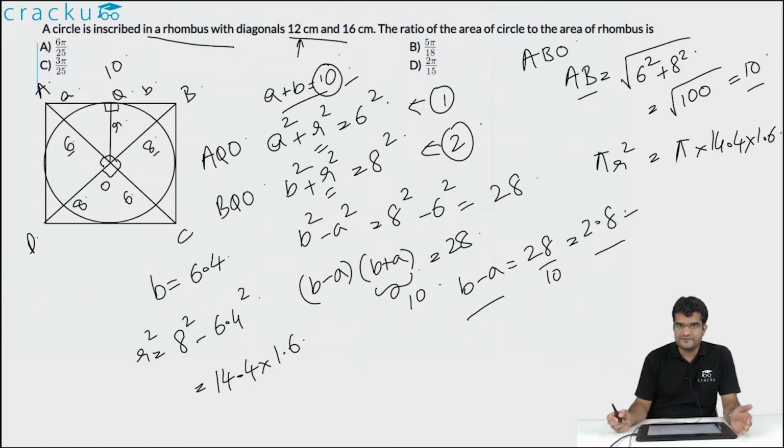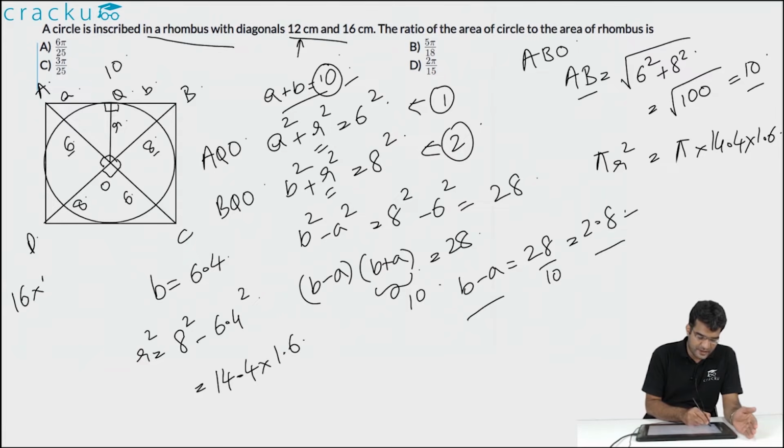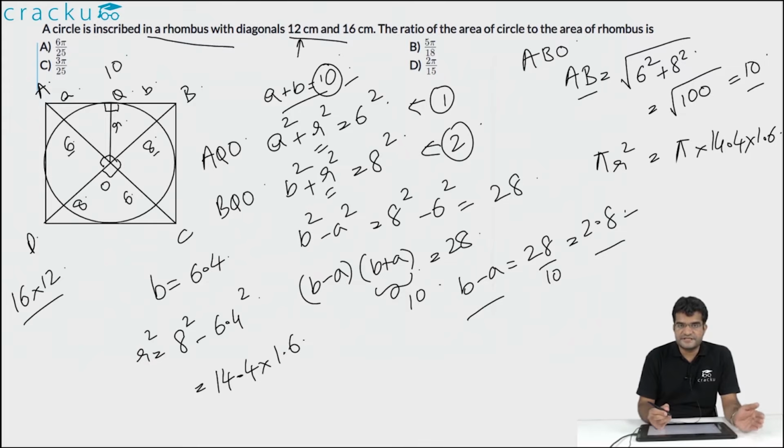And what is the area of the rhombus? Because we know the lengths of the diagonals of the rhombus, which are equal to 16 and 12, the area of the rhombus is 16 into 12 divided by 2, because the area of a rhombus is the product of the lengths of its diagonals divided by 2. So this will equal, this is 8, so 12 into 8 is 96. So the required ratio is pi into 14.4 into 1.6 divided by 96.